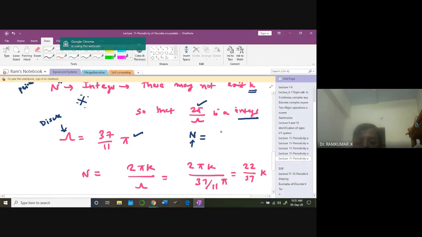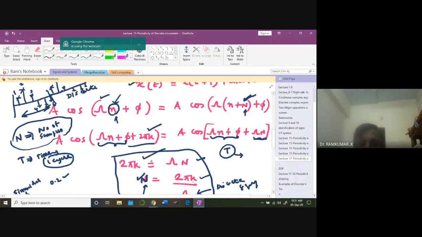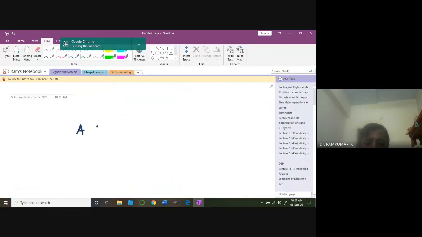N is going to be 2 pi k by capital Omega. That's what we have written here, is it not? Can somebody tell me how we arrived at this expression? Is it clear how I have written that? I'm equating this with this. Periodicity means what? A cos(Omega naught n plus pi) should be equal to A cos(Omega naught (n plus some capital N samples) plus pi).